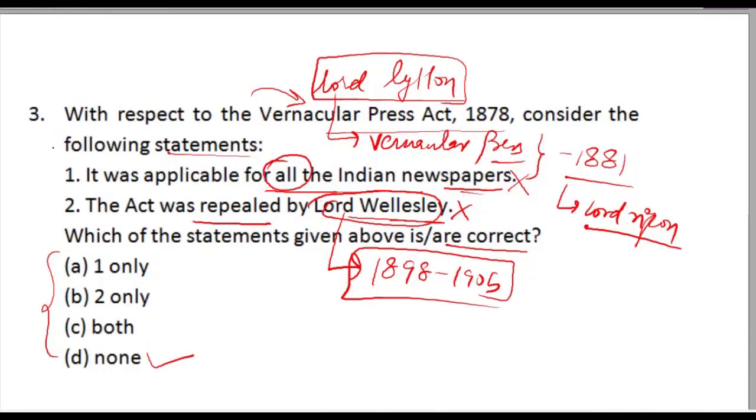Now let's learn one more trick as well. Here the statement, if you read statement 1, it says it was applicable for all the Indian newspapers. It is a very strong statement. So generally strong statements are wrong 8 out of 10 times. So if you want to take a calculated risk, then generally absolute statements or strong statements are wrong. So by that logic as well, this statement can be marked wrong. So D is right answer.